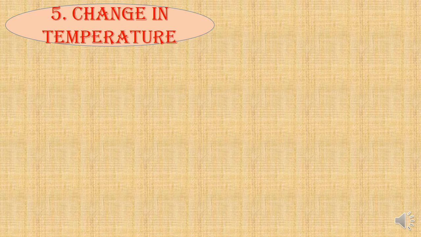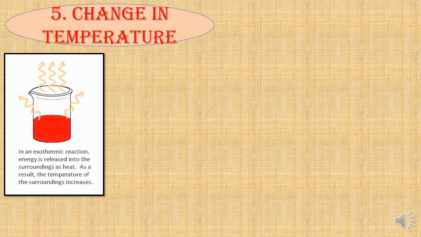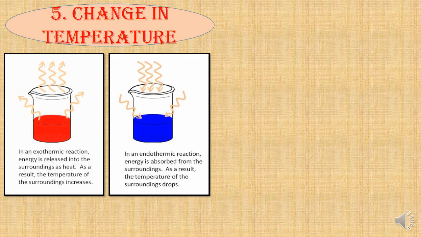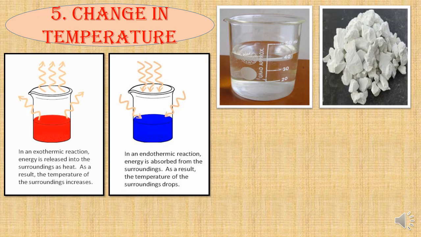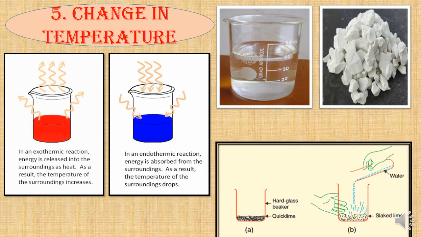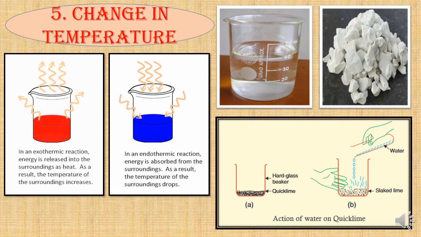The last characteristic is change in temperature. During chemical change, heat can either be evolved or absorbed that results in the change in temperature. For example, if we take a container with some amount of water and quicklime is added to it, we will observe that the container becomes hot.